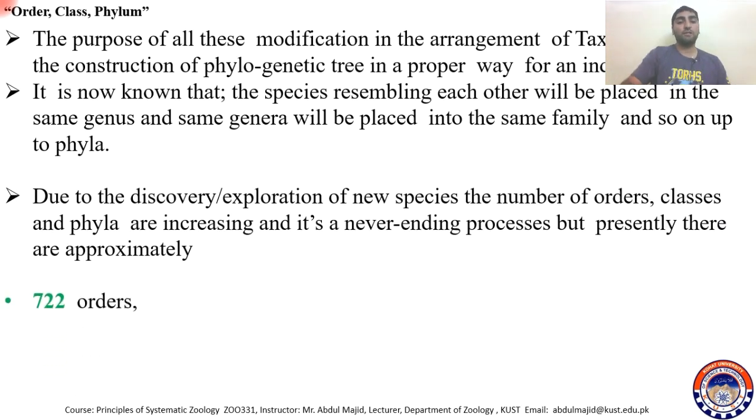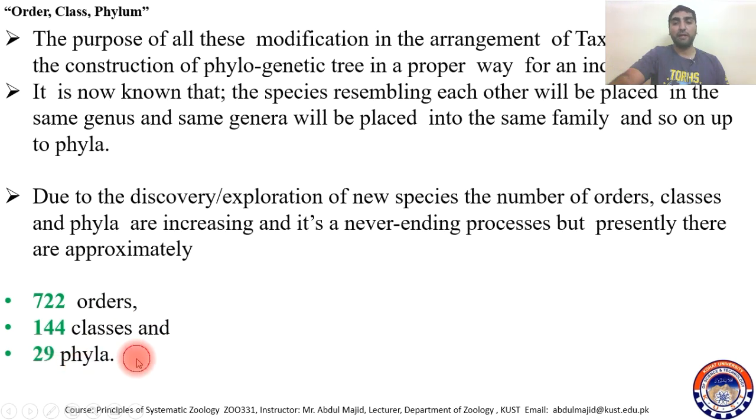Due to the discovery and exploration of new species, the number of orders, classes and phyla is increasing, and it's a never-ending process, because a huge number of organisms are still to be discovered, identified and included in the diversity. But currently we have approximately 722 orders, 144 classes and 29 phyla.